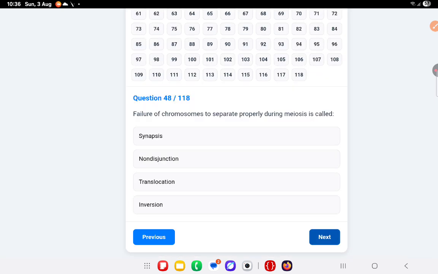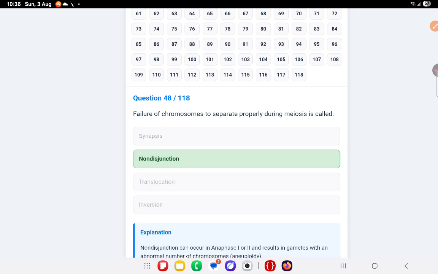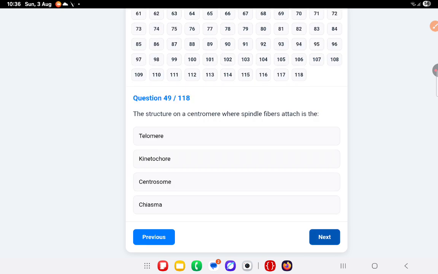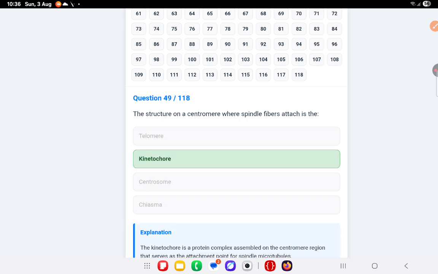Failure of chromosomes to separate properly during meiosis is called non-disjunction. The structure on a centromere where spindle fibers attach is the kinetochore.